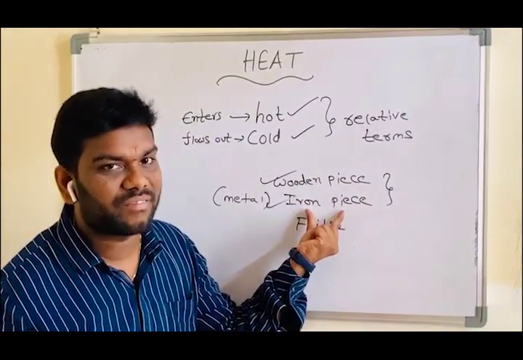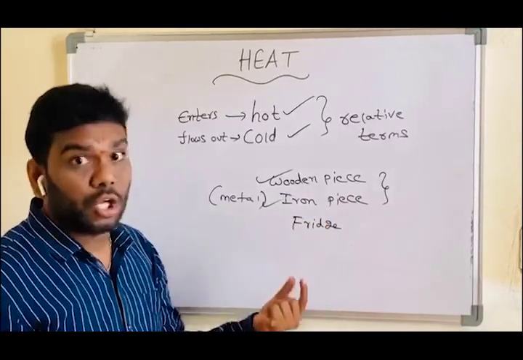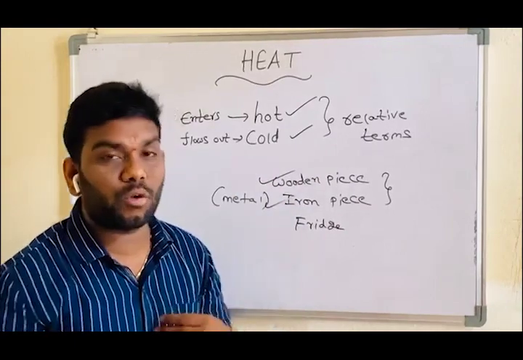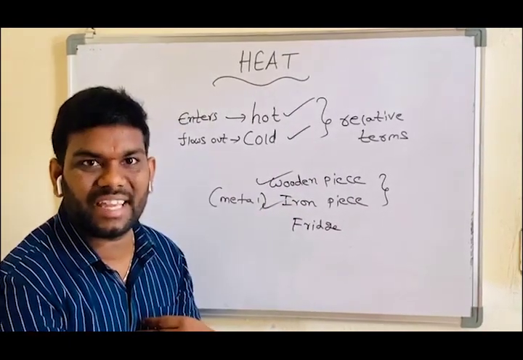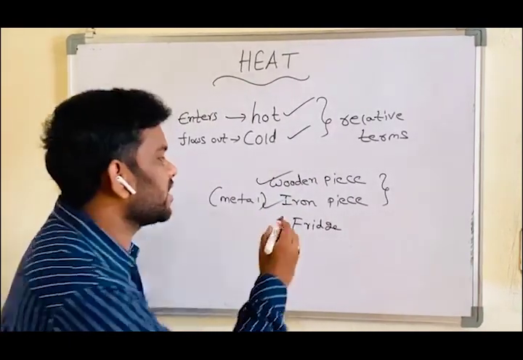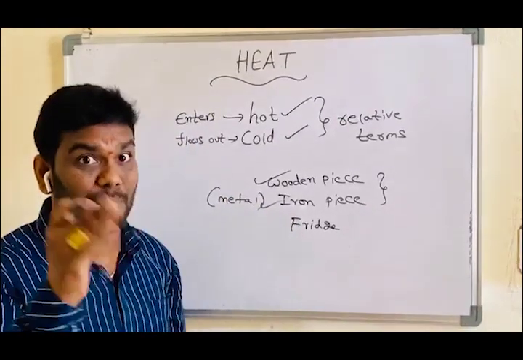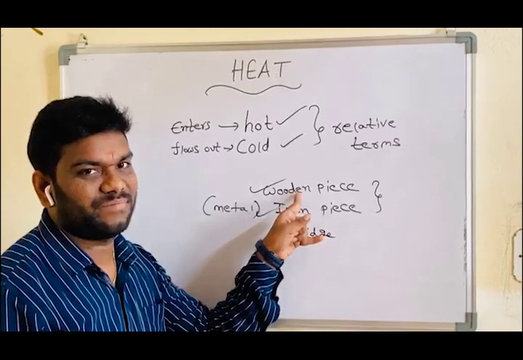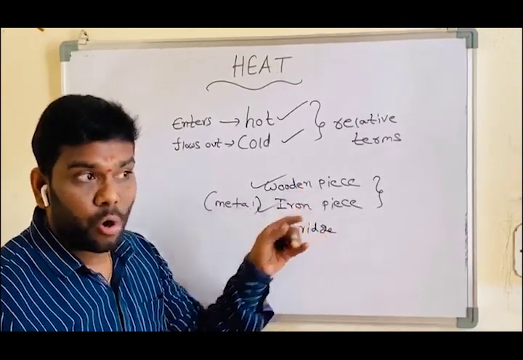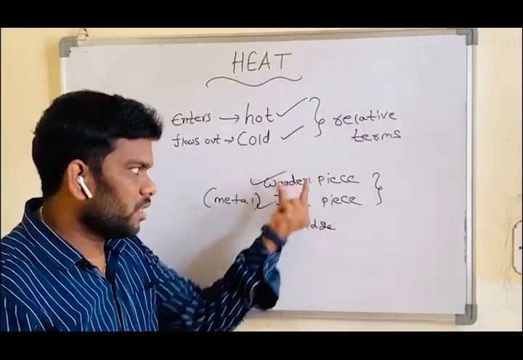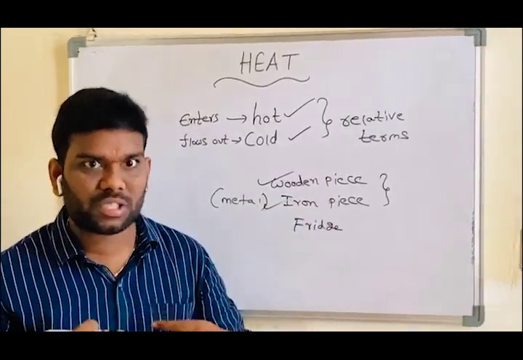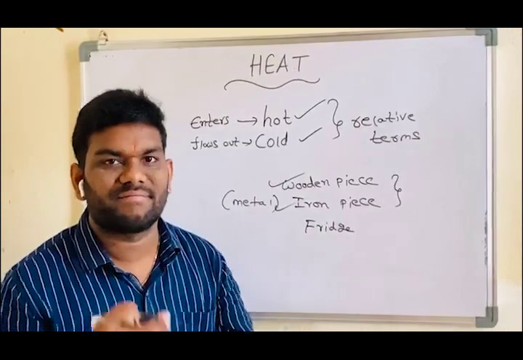Guess it. Yes. For example, more heat energy flows out from our body when you touch the metal piece compared to the wooden piece. Do you understand? Once again, in which of these two pieces does more heat energy flow out from our body?